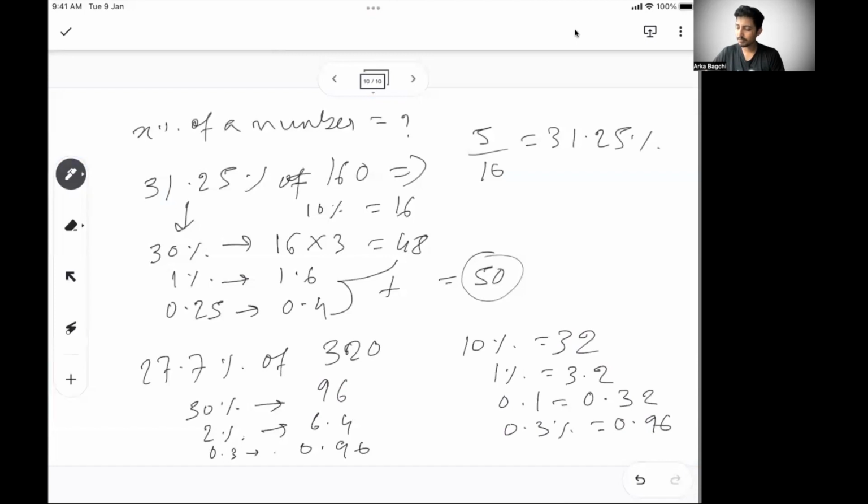So what you have to do is 96, which is 30%, minus 6.4, which is 2%, minus 0.96. 6.4 plus 0.96 is somewhere around 7.3 or 7.4. If you subtract this, it will become 89, somewhere around 88.6 should be your answer. So that's how, again, not the exact one, but you know exactly where it is leading. So that's how you can do it faster.